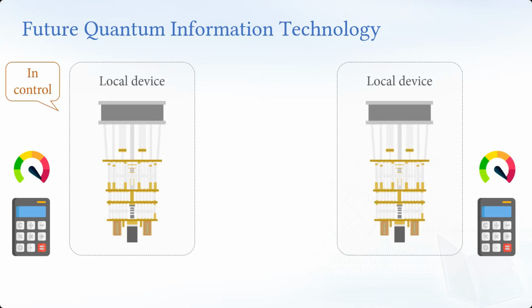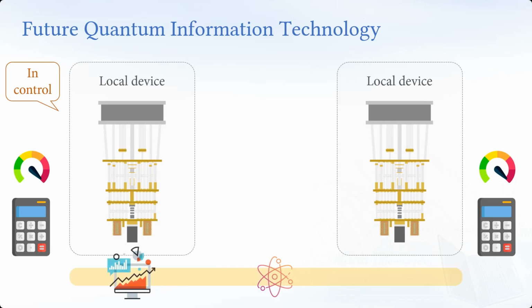Otherwise, we probably don't have any real quantum advantage. But in the future, sometimes we also want quantum communication, entanglement shared between geographically separated devices. We want entanglement because classical communication just doesn't work.